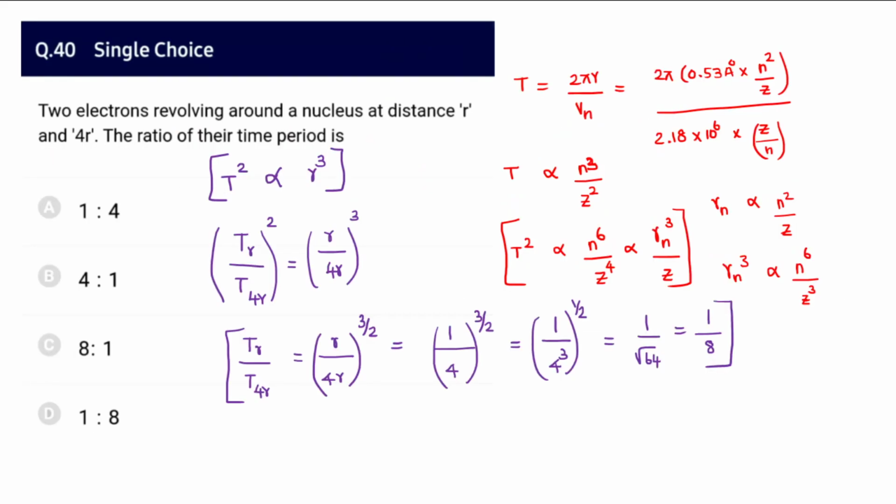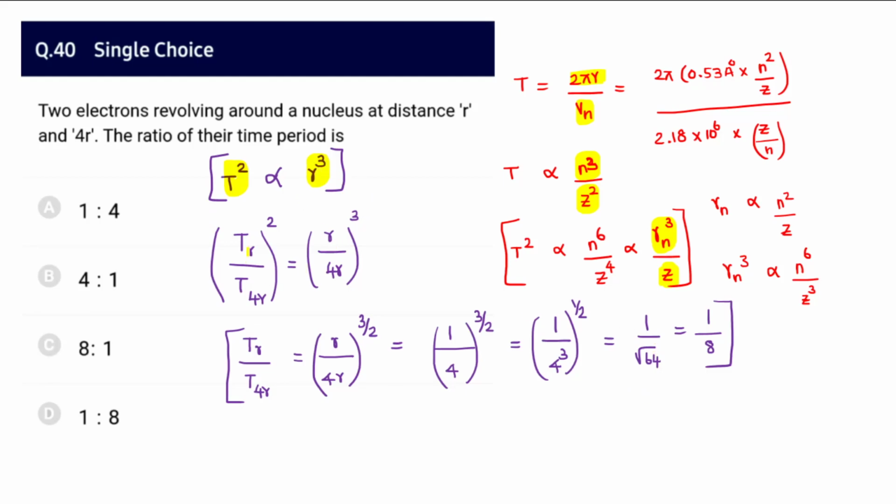And question number 40. 2 electrons revolving around a nucleus at a distance of r and 4r. The ratio of their time period is asked for. The time period is directly proportional to n cube by z square, from velocity and circumference expressions we can get. But since it is asked with the radius at a distance r, we'll take the distance relations. So t square, taking a square of it, n power 6 by z power 4, that I can write as r n power 3 by z. Which means t square is directly proportional to radius distance r power 3.